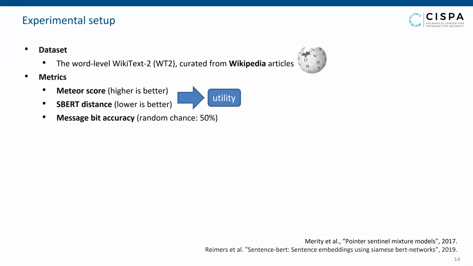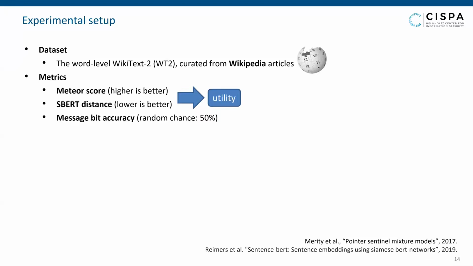The first one is the METEOR score to find the overlap between the input and output text. It ranges from 0 to 1, indicating no to perfect similarity. METEOR is usually used in machine translation tasks to evaluate against a ground truth sentence. However, we found that METEOR is not enough for semantic evaluation.